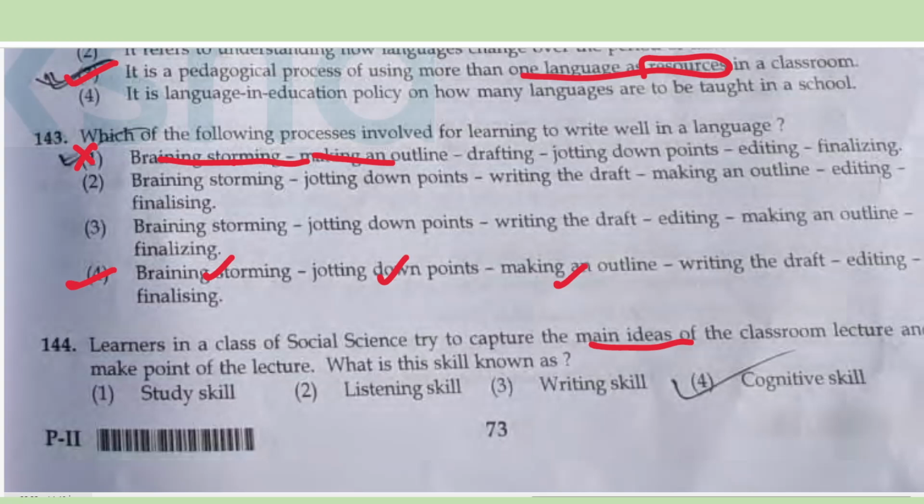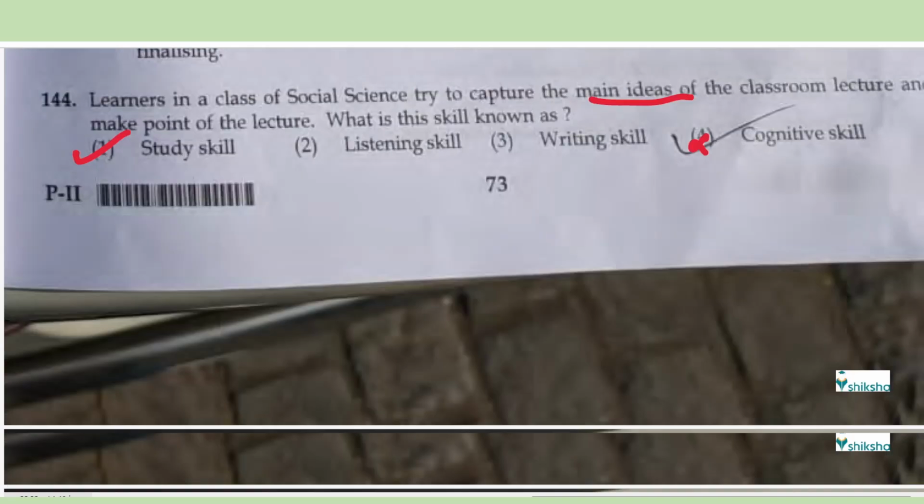What is this known as? So I'll actually go with study skill. Let's see, it is a cognitive skill, definitely, but I will go with the answer of study skill. Let's see what CTET says, because this is the ability to read or hear a lecture and write down the main points, which is what we do when we do a study skill.